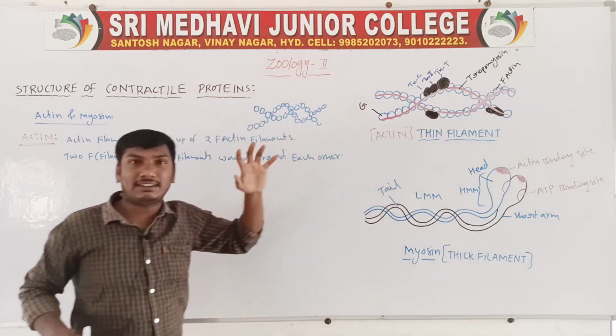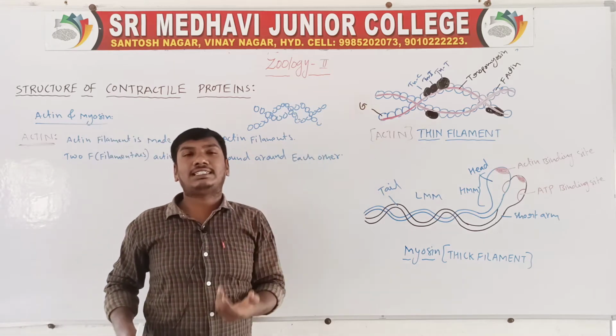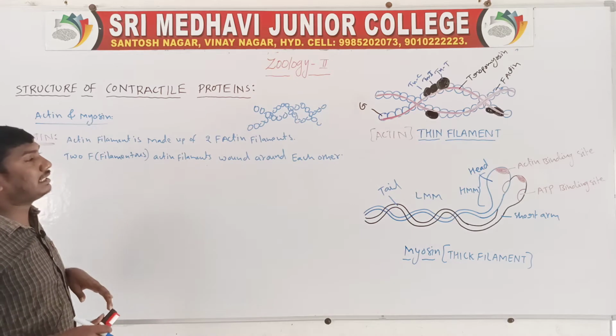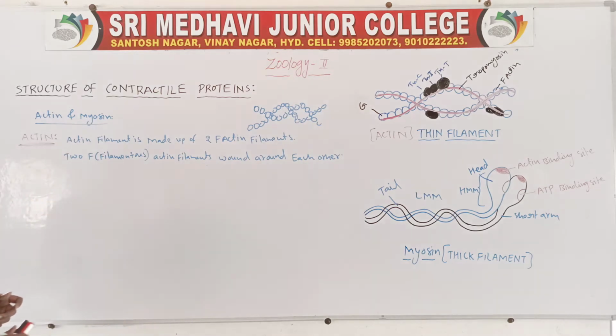These 2 F-actin filaments are wound around each other.